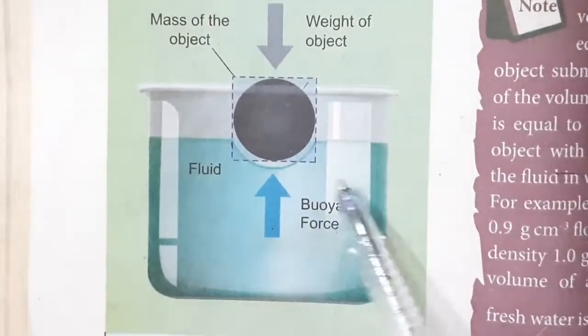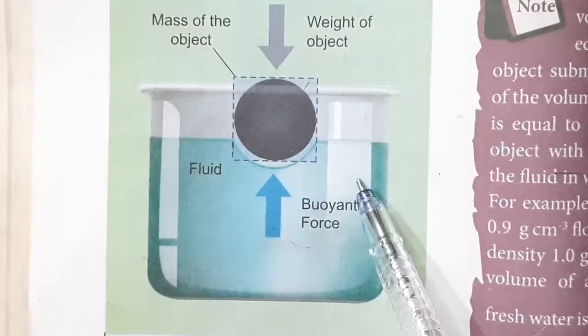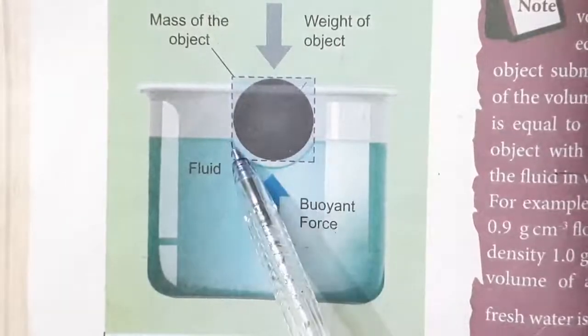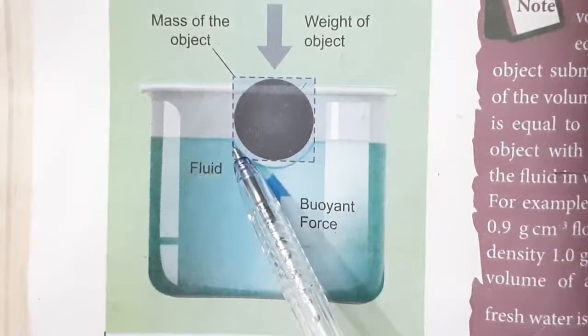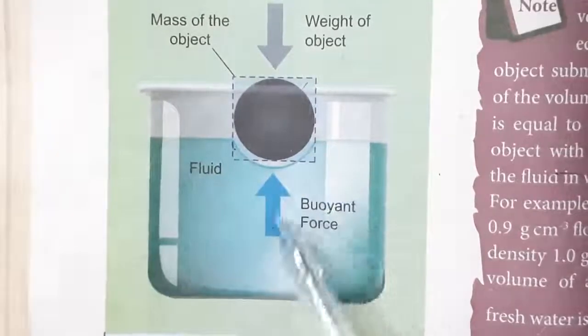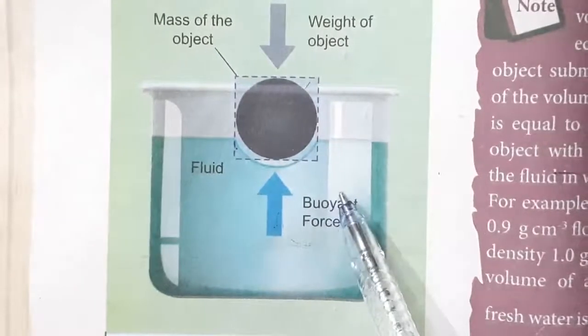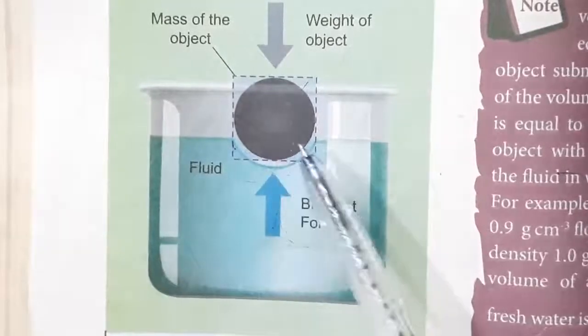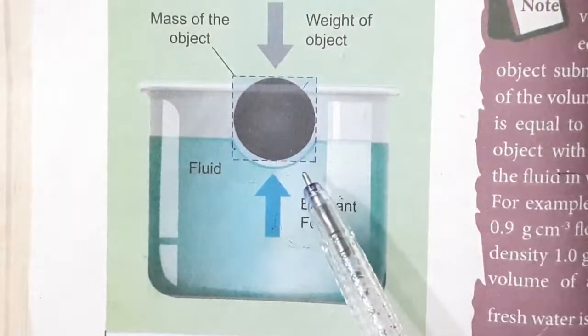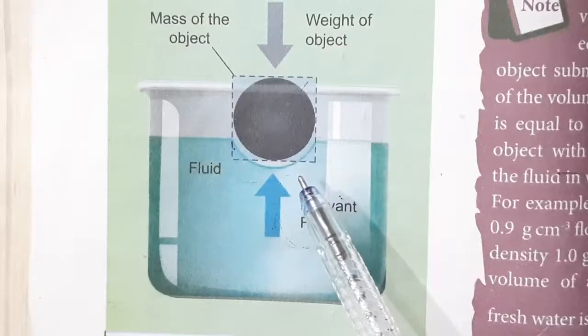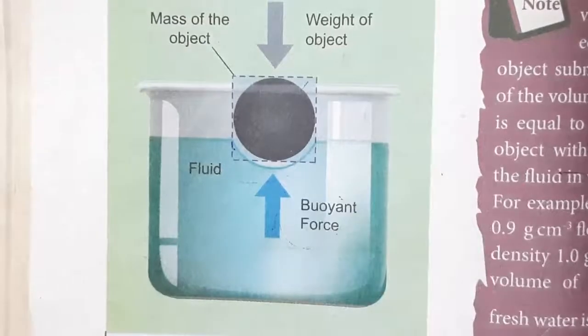This force will be equal to the weight of the fluid displaced by it. Understand? So that is known as Archimedes' principle.